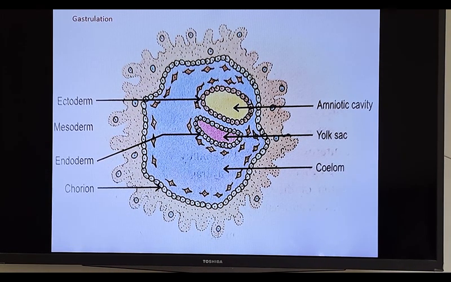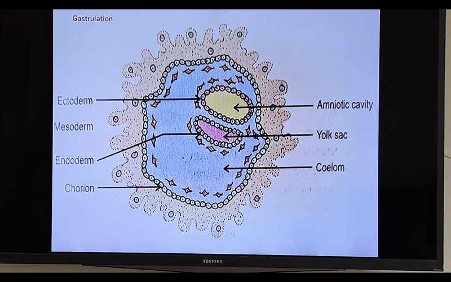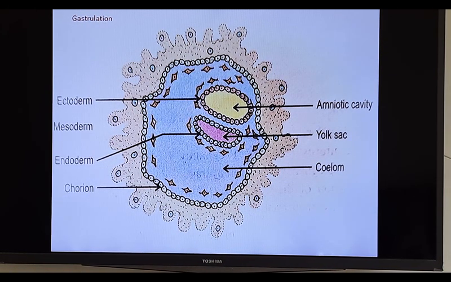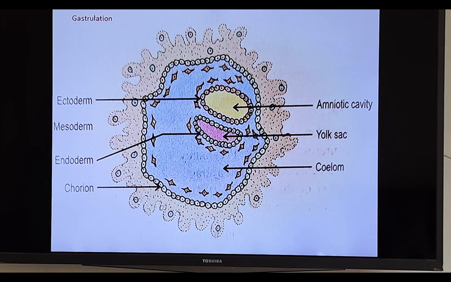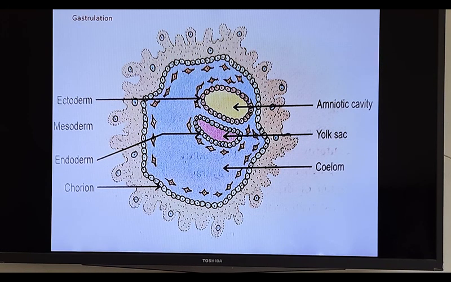Then from mesoderm: all types of muscles, connective tissue, dermis of skin, circulatory system including heart, blood vessels, and lymphatic system. Then middle ear, dentine of teeth, urinary and reproductive ducts, gonads and kidney, sclera and choroid of eye. All these develop from mesoderm. And the last one is endoderm.